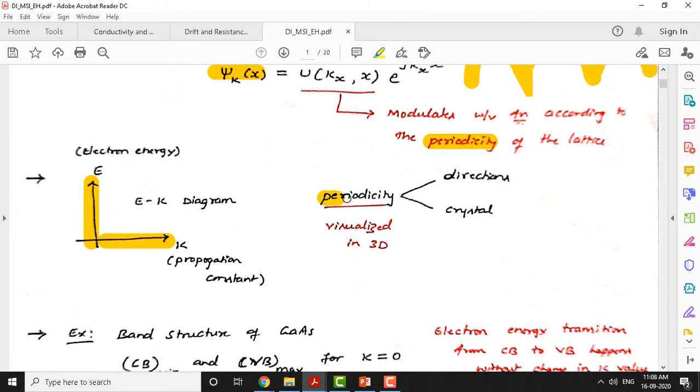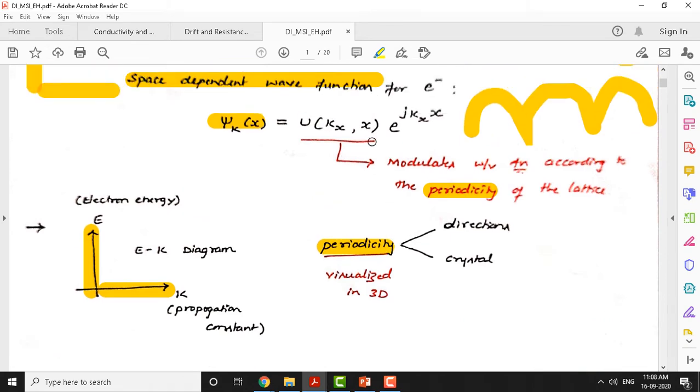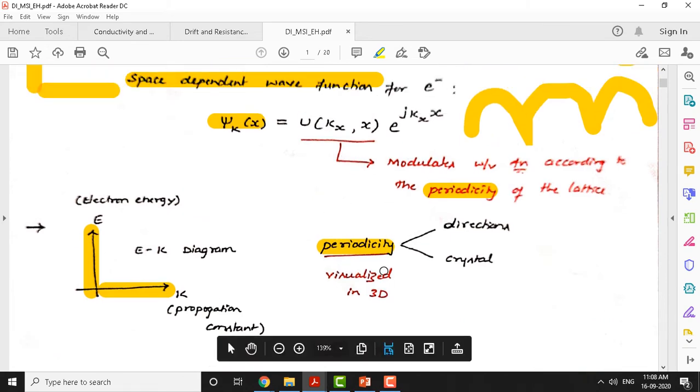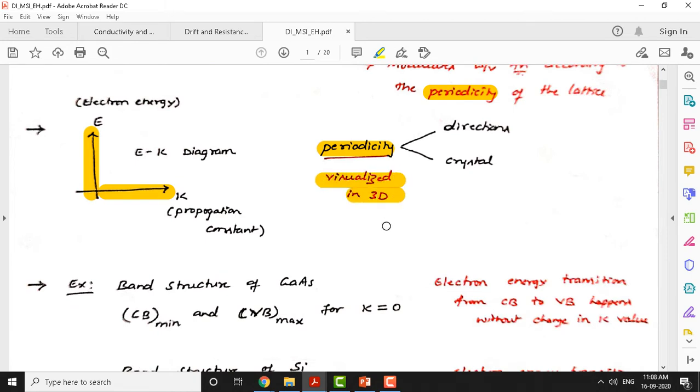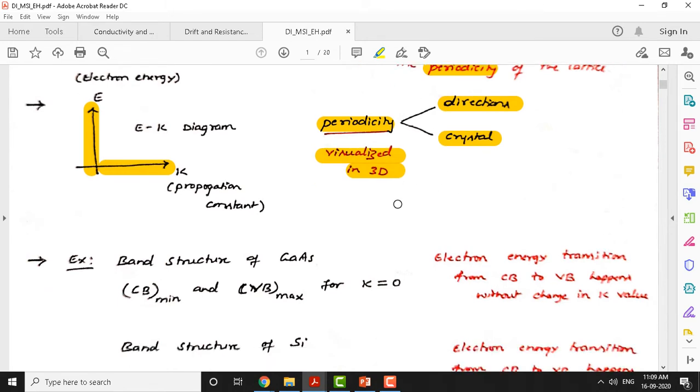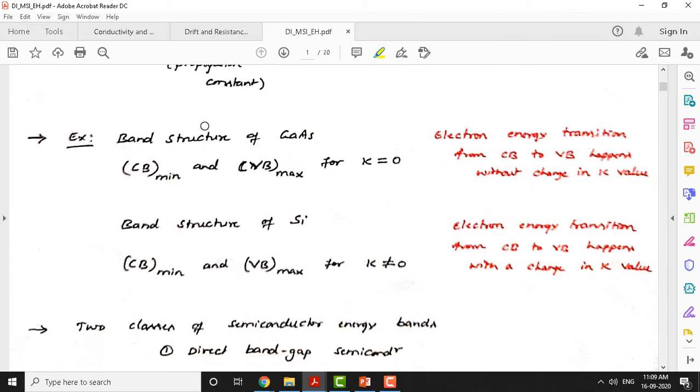The periodicity of electrons, as I told you, has both an x component as well as a y component. So it is better to visualize them in 3D rather than as 1D or 2D. We'll see the real motion of electrons when you see the wave function in 3D, so we can analyze the directions in a crystal easily. That becomes easy for us when you visualize electron motion in three dimensions. Let's look at the example I have given here, with reference to the diagrams.